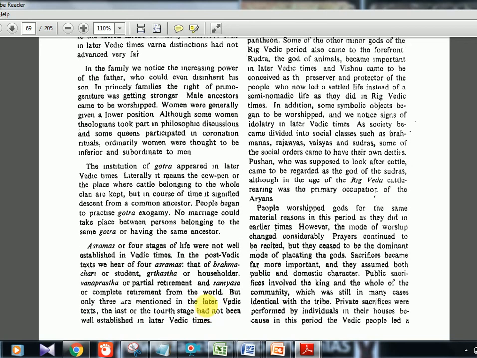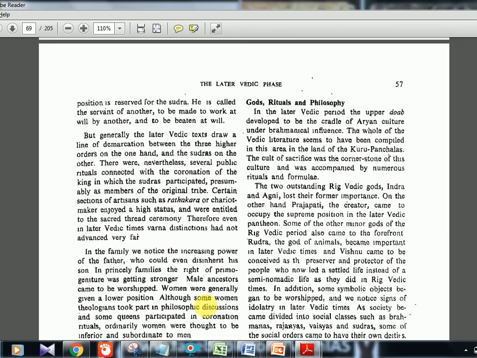This also came in this particular phase, the later Vedic phase. Now the gods, rituals and all. Last time, if you remember, there was Agni, Mitra, Indra, a lot of gods, but now those gods lost their relevance, and 2 to 4 other important gods are there. I will tell you those names. Here Prajapati is the new god, the creator. Maybe you can relate it to the later Brahma, the creator of the world. So Prajapati became important.